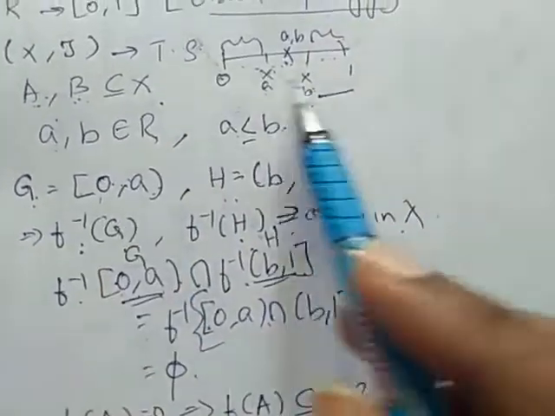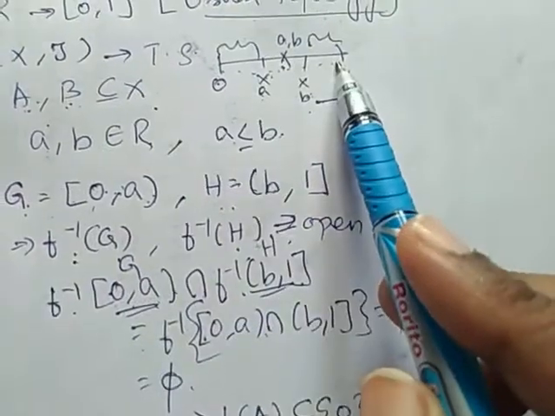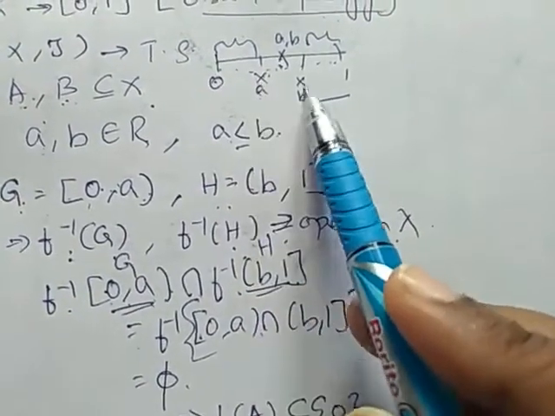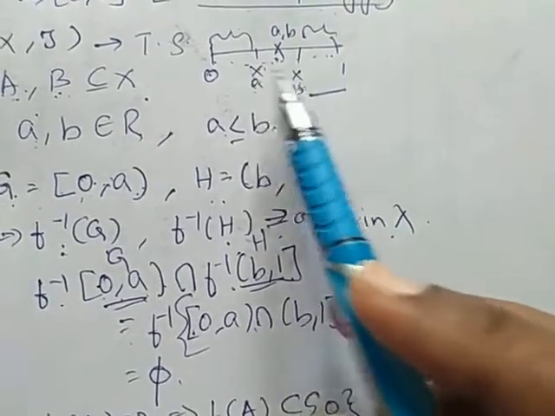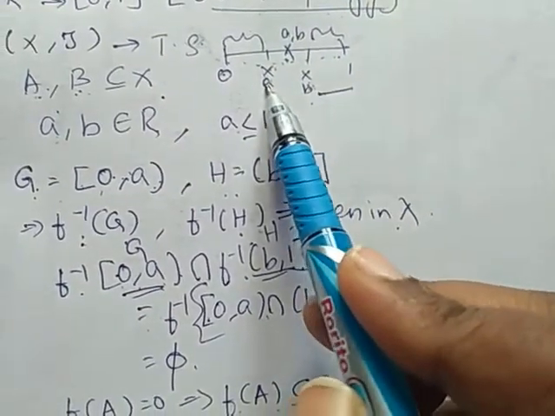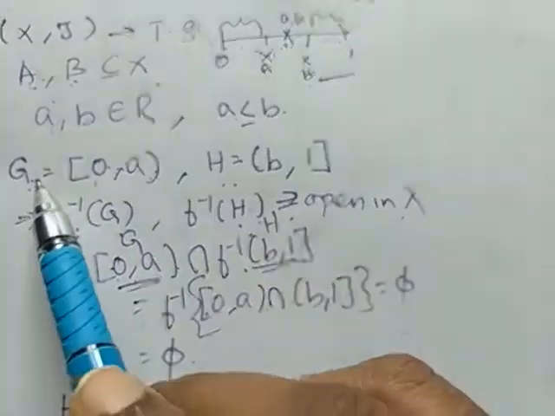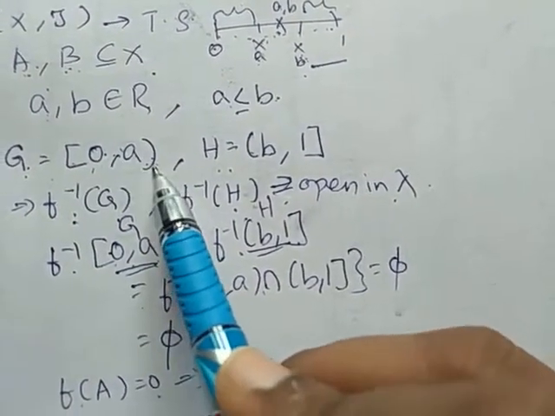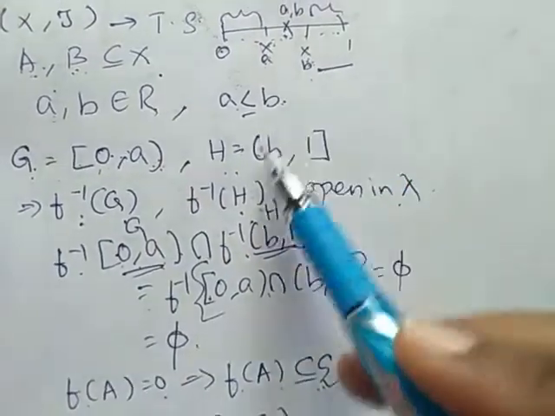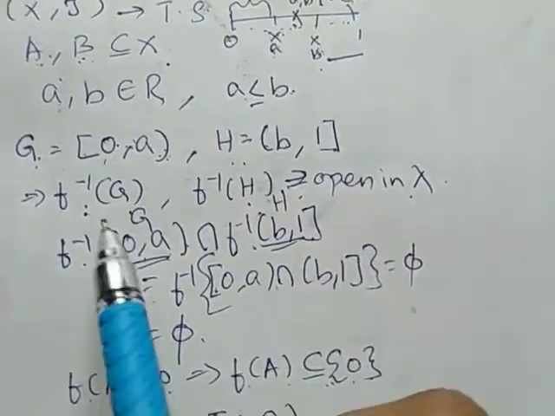Here I am considering two points in R, a and b. a and b may be different elements or they may be the same. So I am defining an open set G from 0 to a, excluding the value of a, and H is from b to 1.